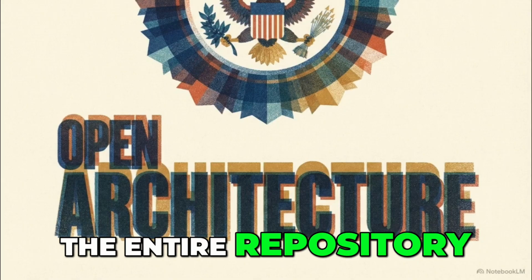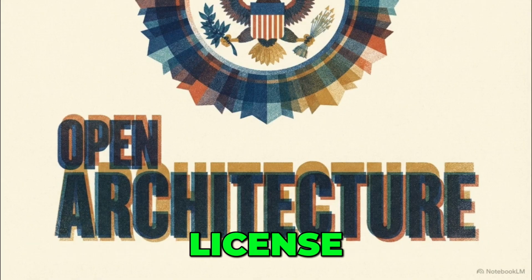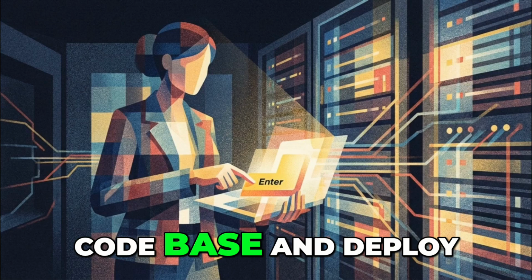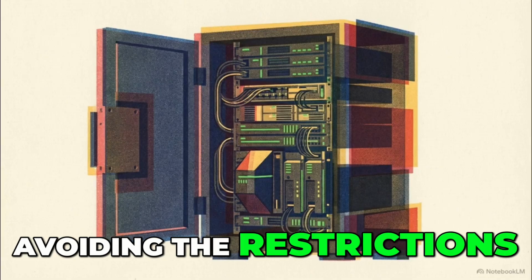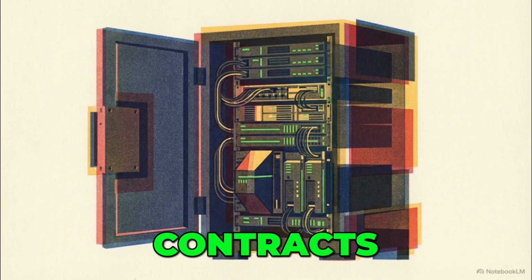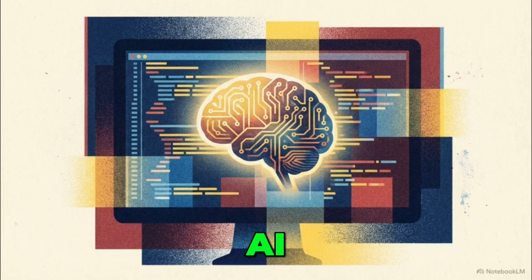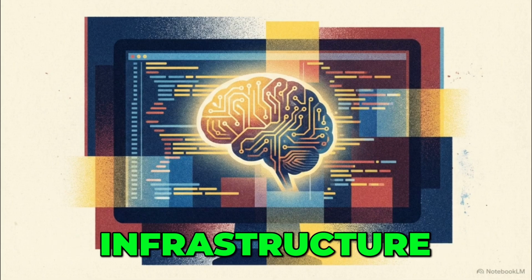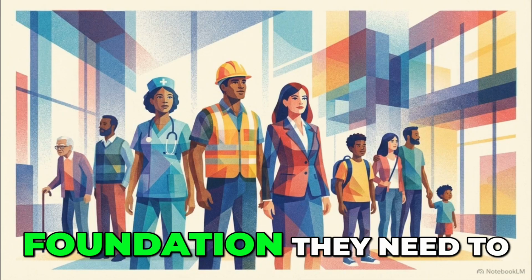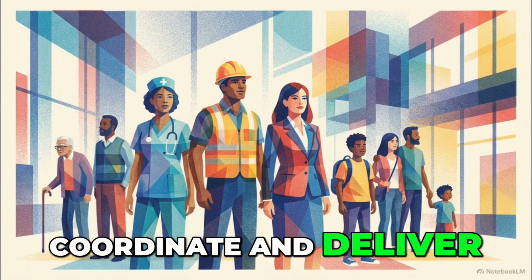The entire repository operates under an open-source MIT license. Communities can download the codebase and deploy the system freely, avoiding the restrictions of proprietary vendor contracts. Providing this executable AI toolkit as open-source infrastructure gives communities the technical foundation they need to coordinate and deliver health equity.